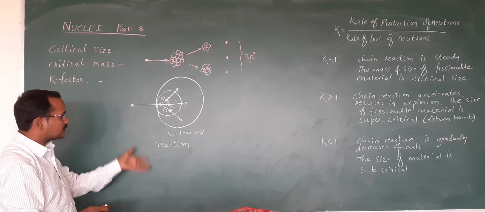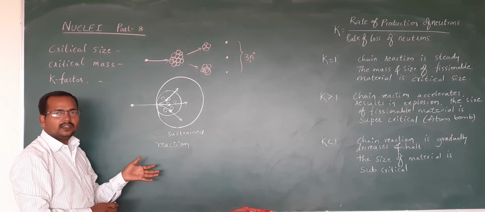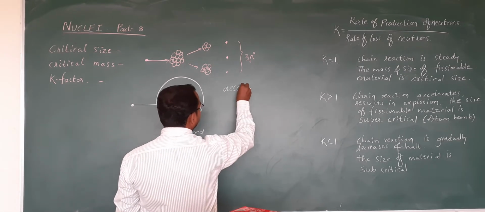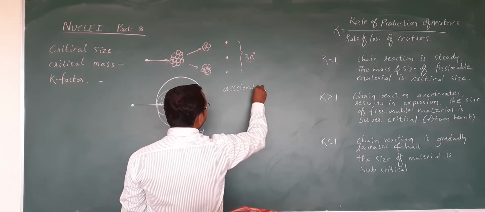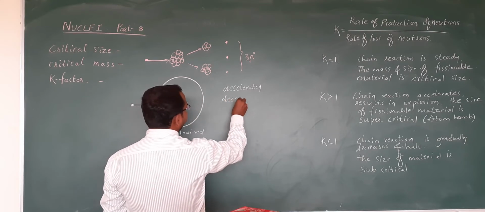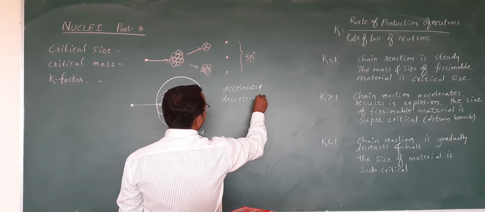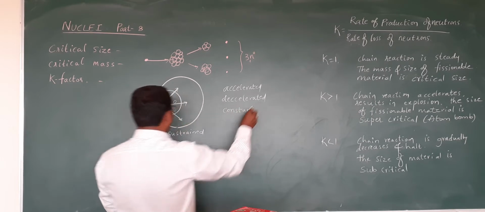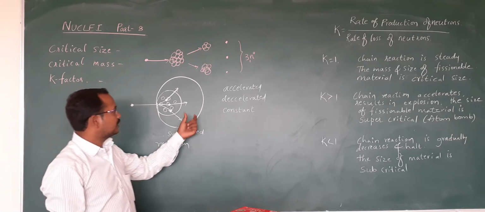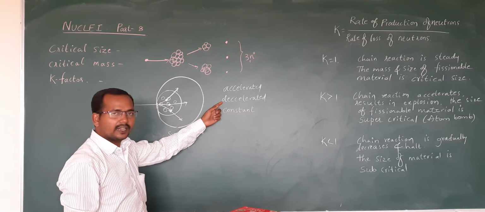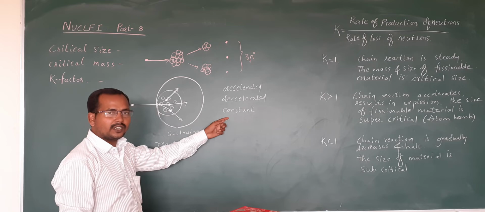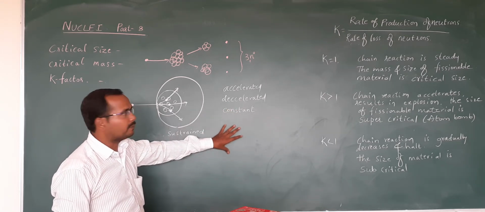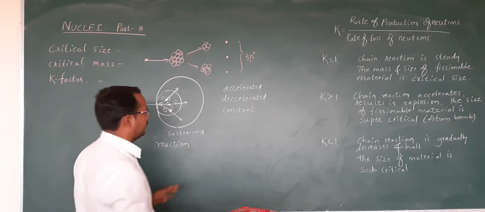Once the reaction is sustained, it may be accelerated, decelerated or constant, that is, it takes place at a constant rate.